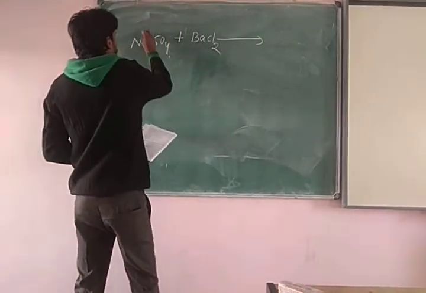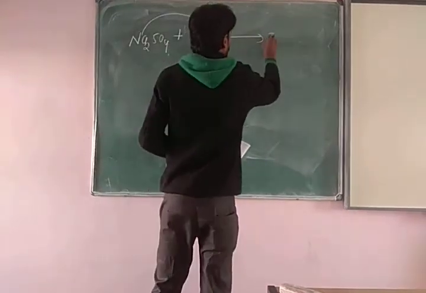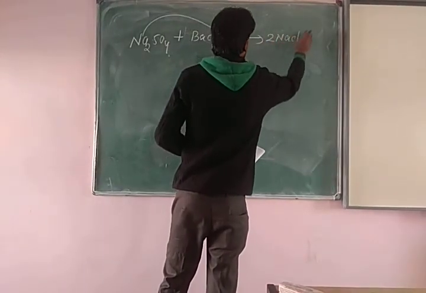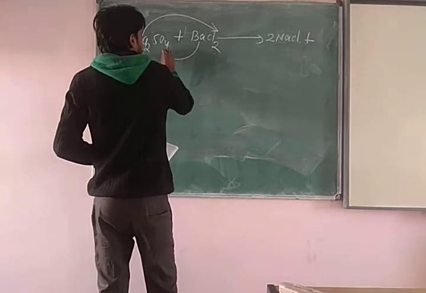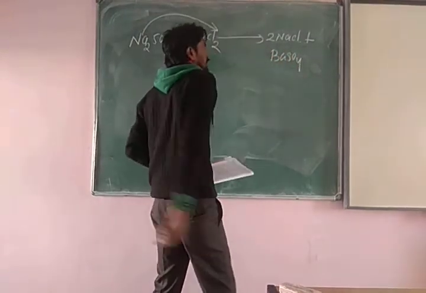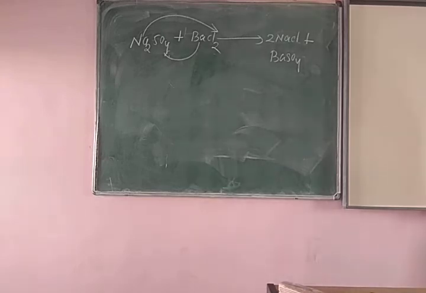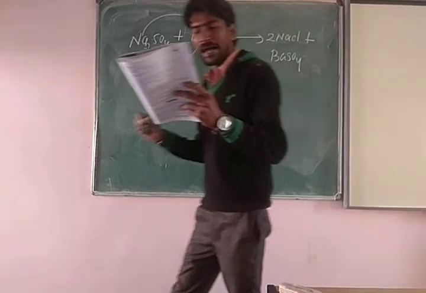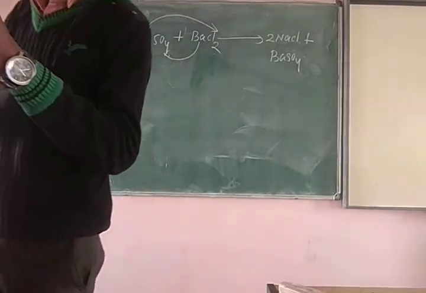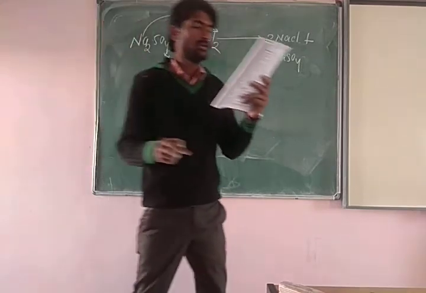The sodium will be displaced with chlorine, so 2NaCl will be formed plus now barium sulfate BaSO4. अब here is asking about that कि what will happen: exchange of atoms taken place, exchange of ion taken place, a precipitate is produced and an insoluble salt is produced.